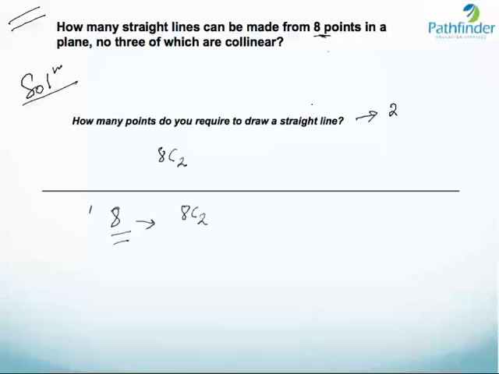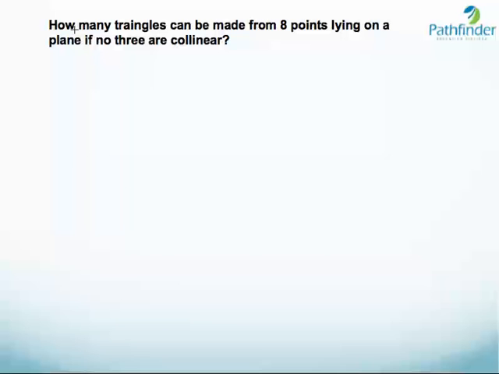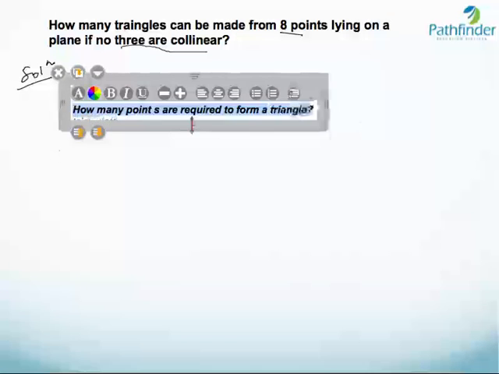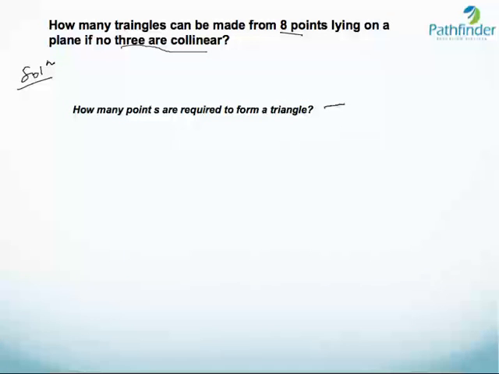Let us take a look at another question. How many triangles can be made from 8 points lying on a plane if no 3 points are collinear? Once again, the first thing that should come to your mind is how many points are required to form a triangle?